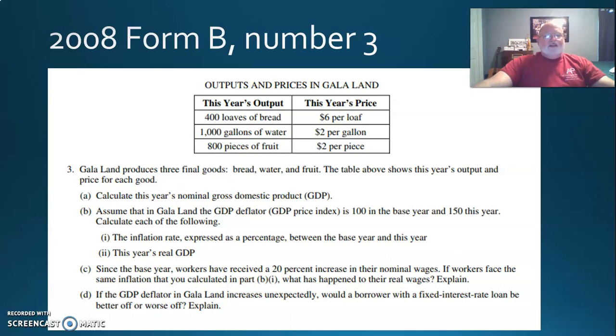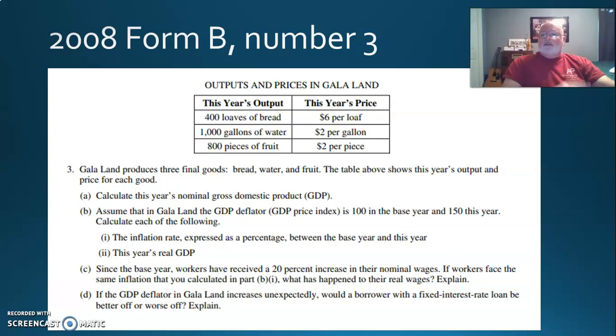Good. Now, assume that in Galaland, the GDP deflator is 150, not dollars, it's 150. It's an index, remember, and the base year is 100. That means the price level has gone up 50% this year, and so the inflation rate is going to be 50%, went from 100 to 150.